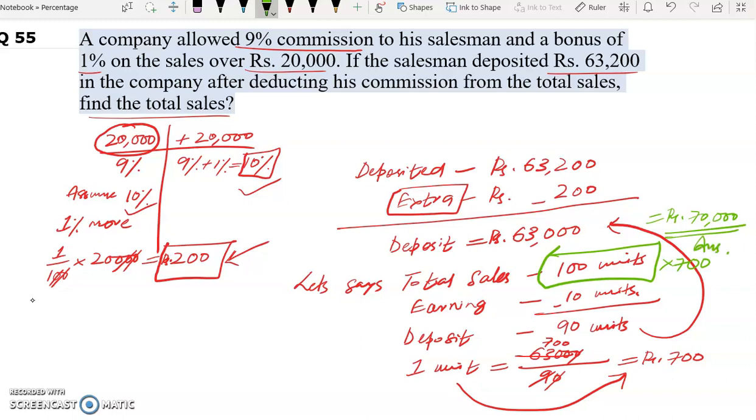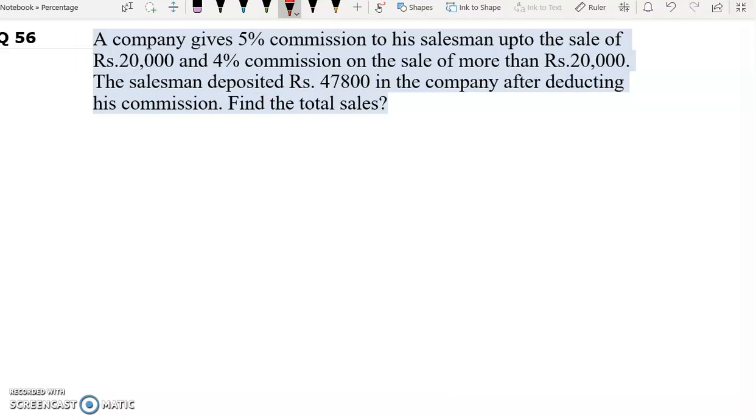Question number 56. A company gives 5% commission to his salesman up to the sale of rupees 20,000 and 4% commission on the sale of more than rupees 20,000. The salesman deposited rupees 47,800 in the company. After deducting his commission, find the total sales.